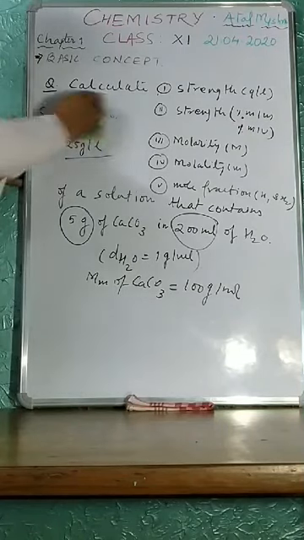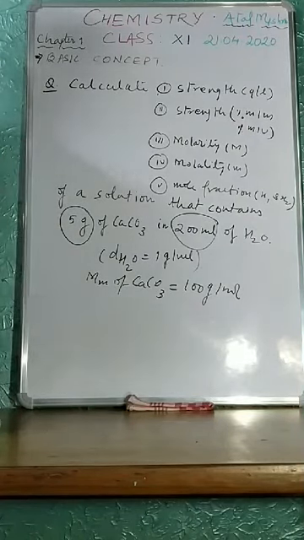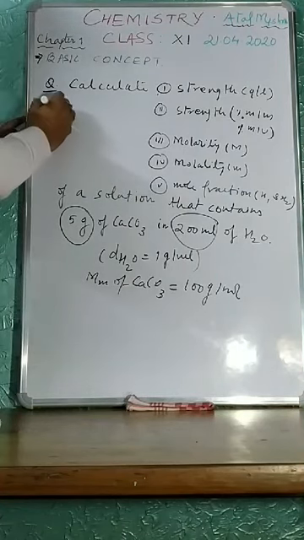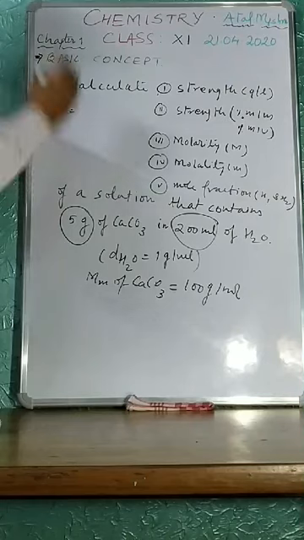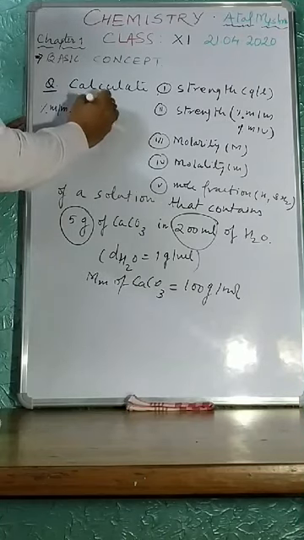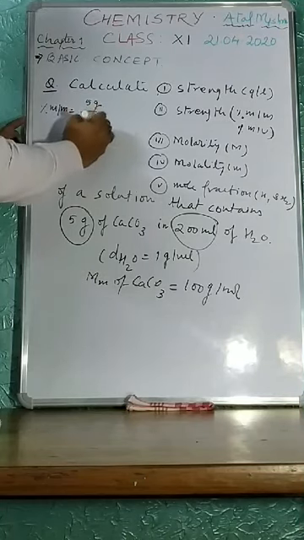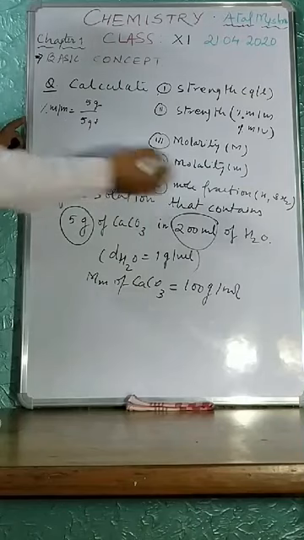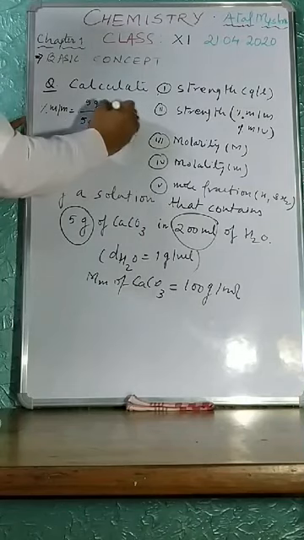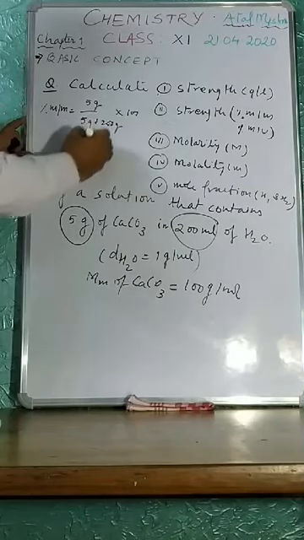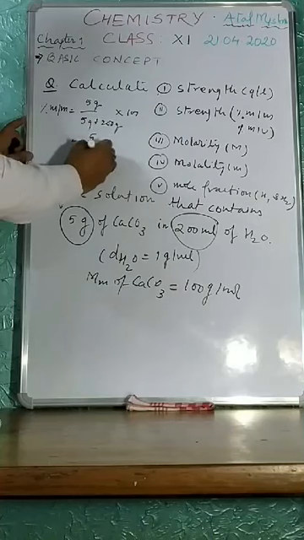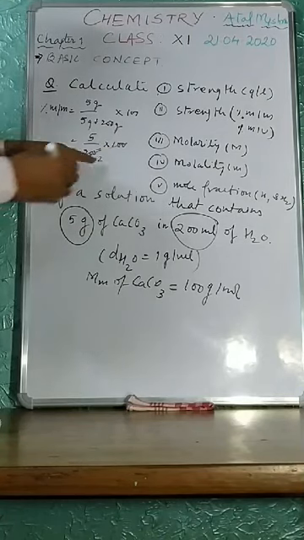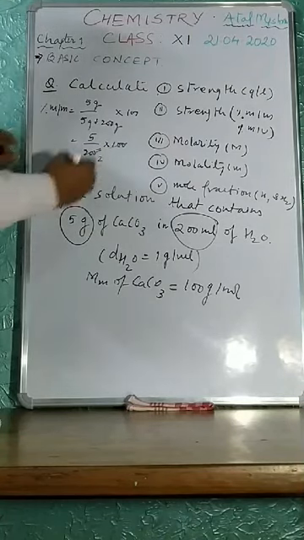Again, next question. Strength percentage mass by mass, using the formula 5 gram divided by 5 gram plus 200 gram, into 100. So 5 upon 200, 5 into 100, and you can solve. It is close to 2 but more than 2, so it will come less than 2.5.